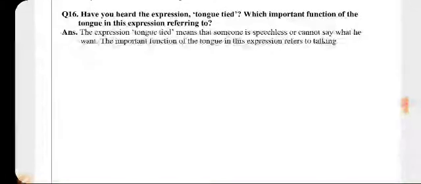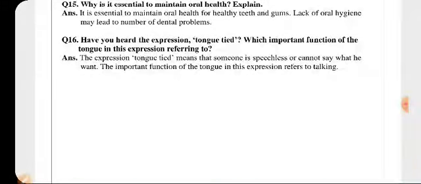So next is, have you ever heard of tongue tied? आपने कभी सुना है tongue tie हो जाना, right? So have you ever heard this? So what important function of the tongue is expressed in it? Refer to this. This means when the tongue gets tied, it means speechless, means the person has no words to speak and cannot say what he wants to. जो वो कहना चाह रहा है तो वो बिल्कुल बोल नहीं सकता because उसकी जो tongue है वो tie हो चुकी है, गांठ हो गई है उसको. So this is the important function of the tongue expressed here, which is talking.